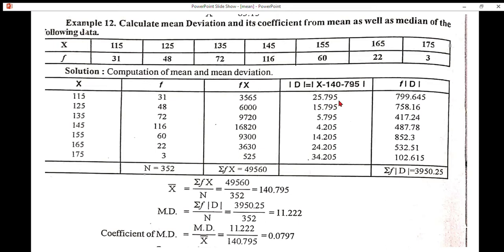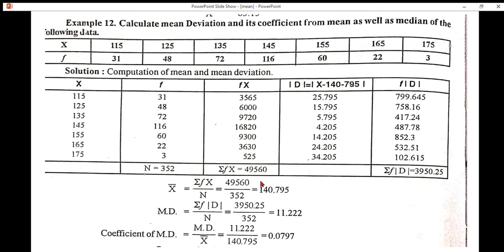So that we get F modulus D 758.16. If we sum up all these values, we get summation F modulus D is equal to 3950.25.